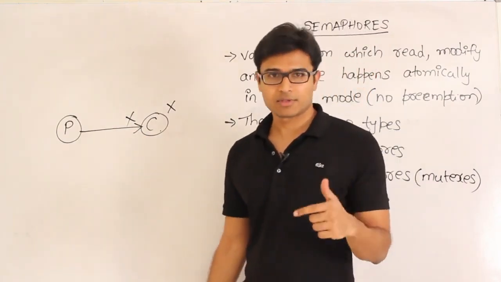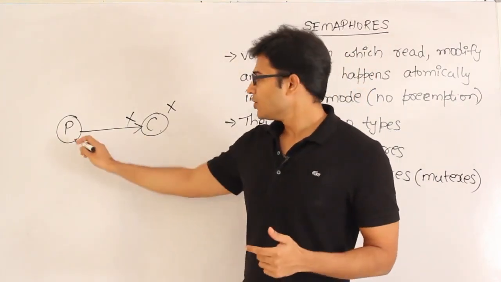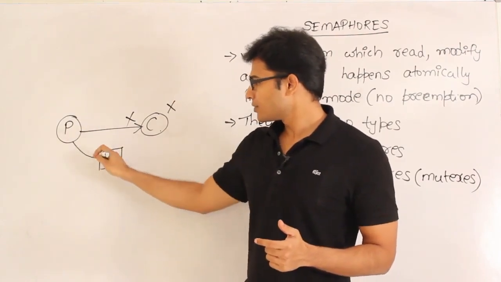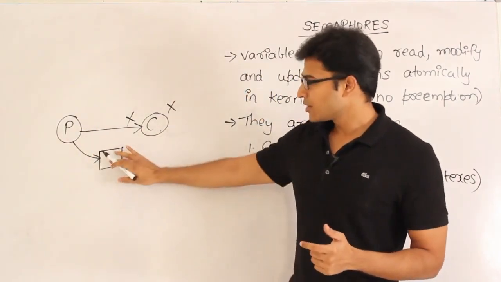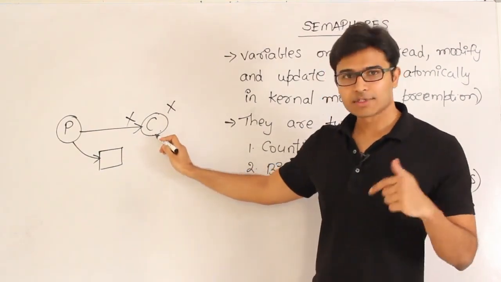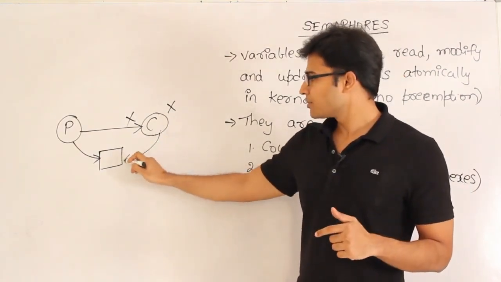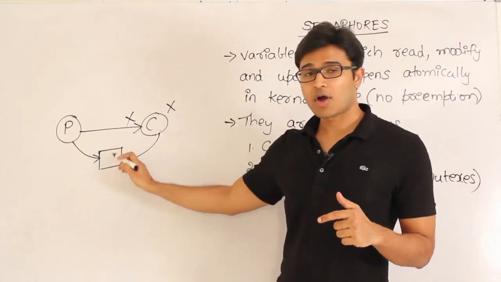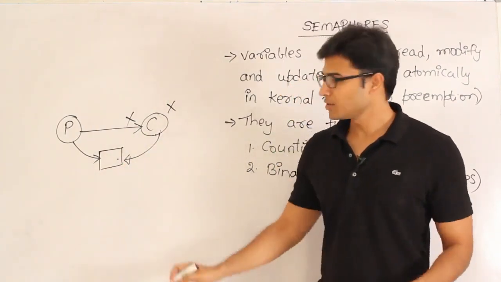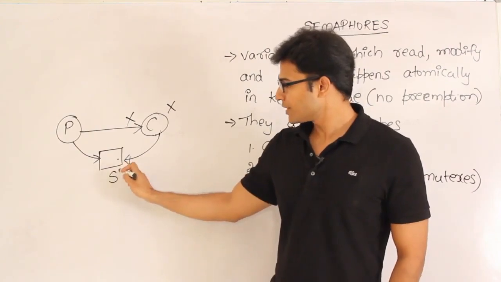So the semaphore solution helps us in such a way that you need not directly give a signal. You please store the signal in a variable, right? And this variable is going to be there forever. Later, whenever the consumer wants to sleep, it will just check that variable and see if the producer has already given a wake up call, so that it need not go to sleep.